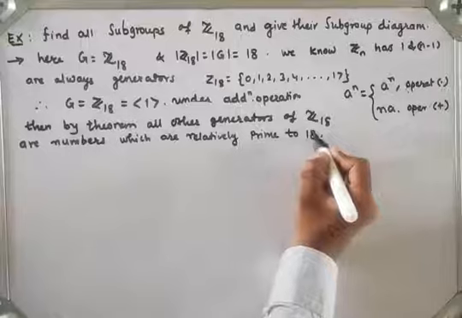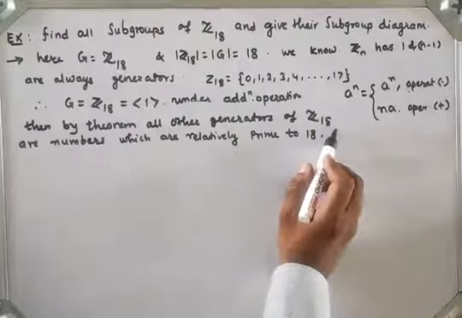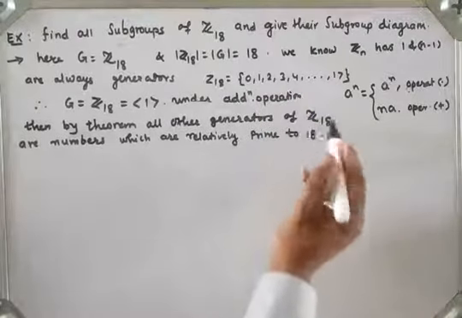So what are the numbers in this set which are relatively prime to 18? In this set we have the numbers which are relatively prime to 18.